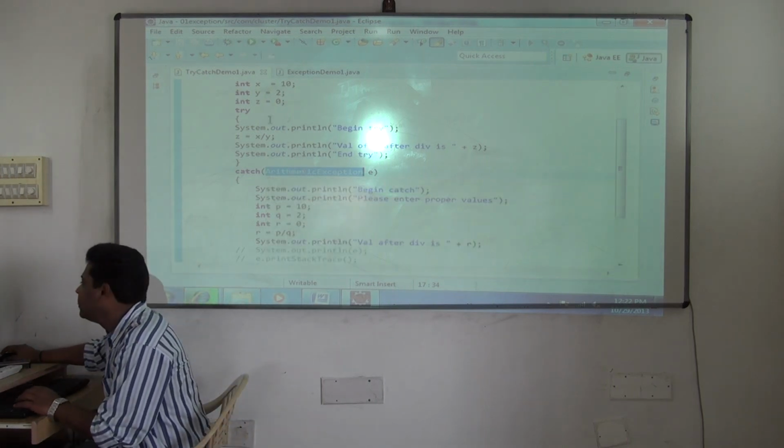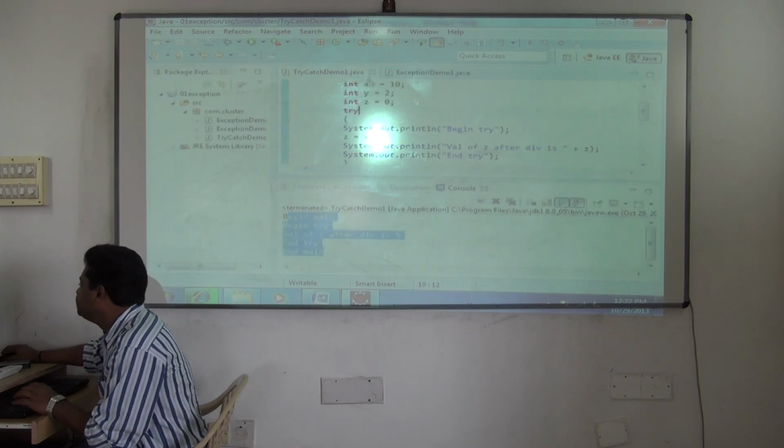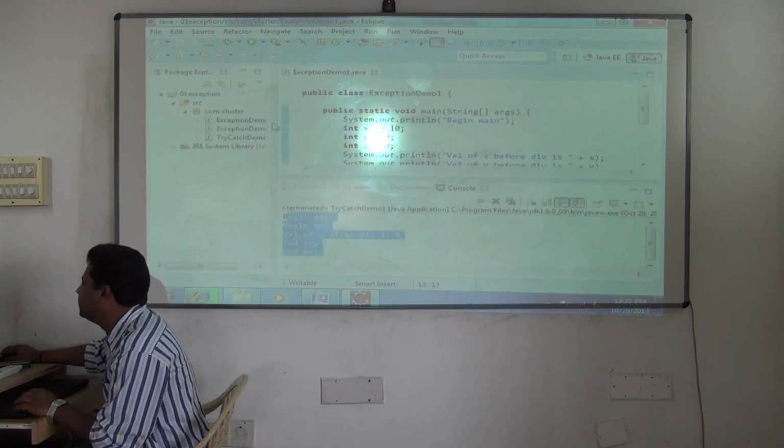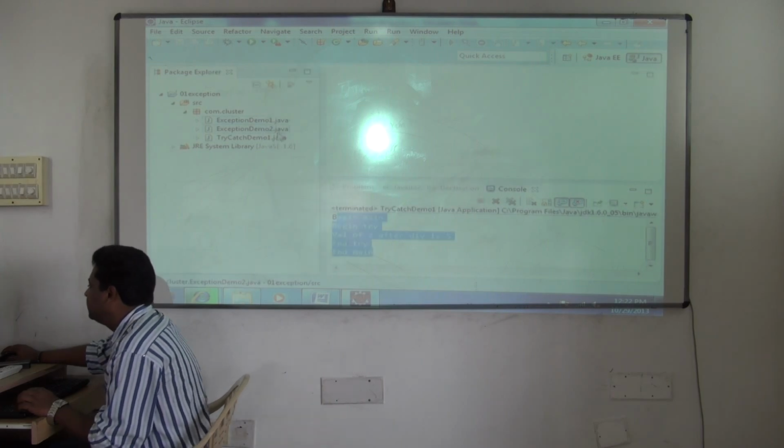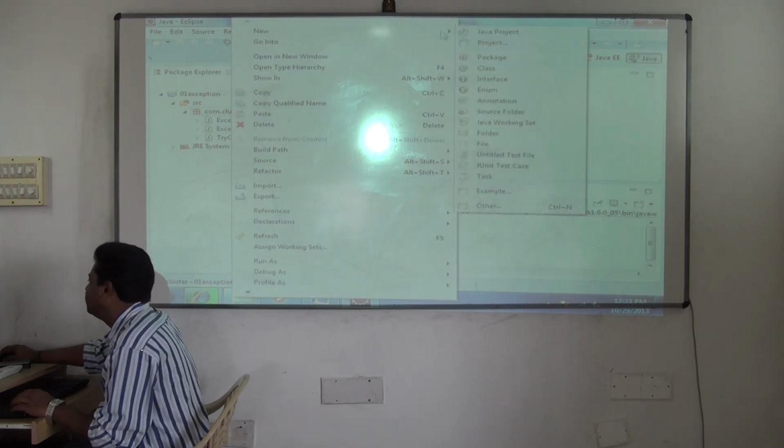Clear? Okay. Fine then. Similarly, for this one also we'll see now. Which one? One more we'll see, for array index out of bound.